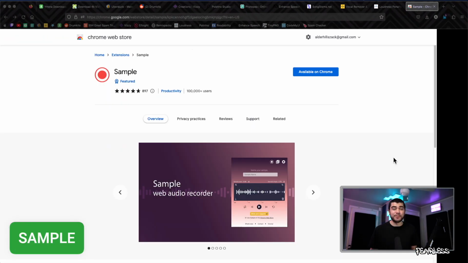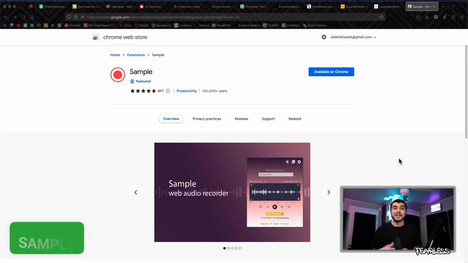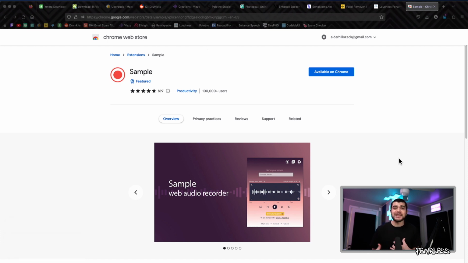This one is Sample, and this is a Chrome extension if you use Chrome. But it's an extension that allows you to record anything that's in the background. So if you hear a certain sound or drum or a song that you want to record that you're using in your browser, you can go ahead and record it using this super easy, and it's free.